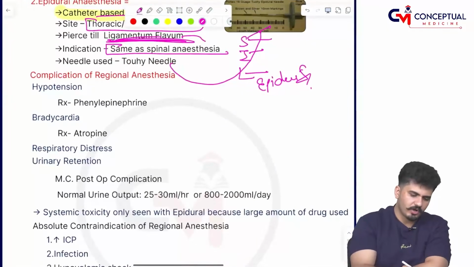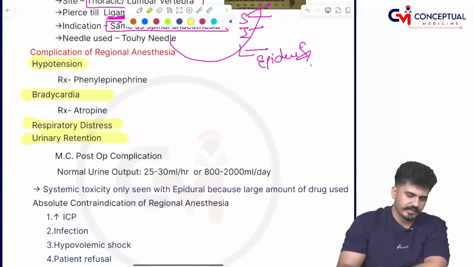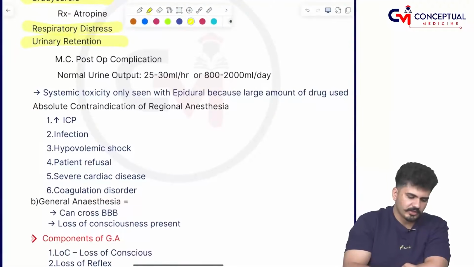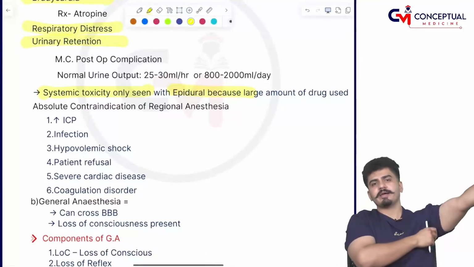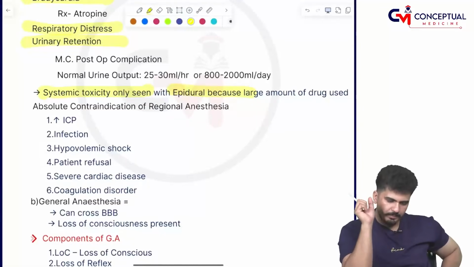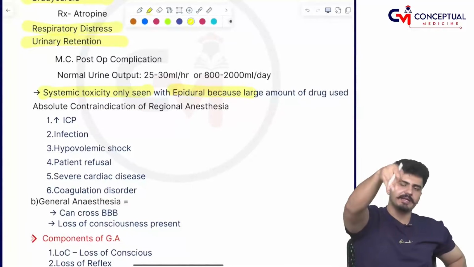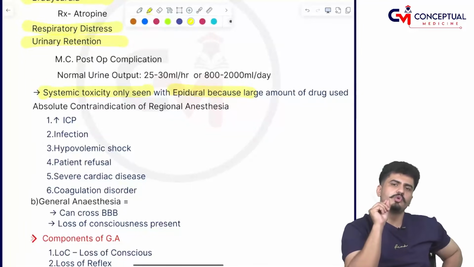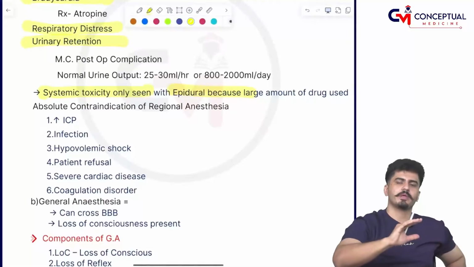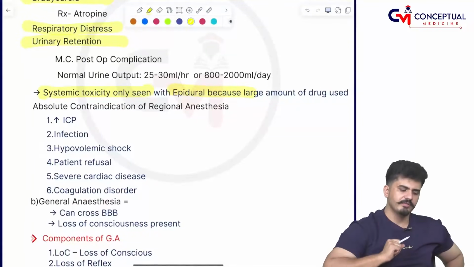Now, complications of regional anesthesia: hypotension, bradycardia, respiratory distress, urinary retention. Systemic toxicity can only be seen with the epidural. Why? Because in the epidural you are not entering directly into the subarachnoid space, so you have to inject more drug, and the more drug you give, the more systemic toxicity there will be.